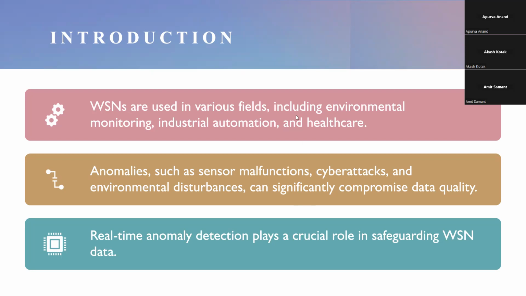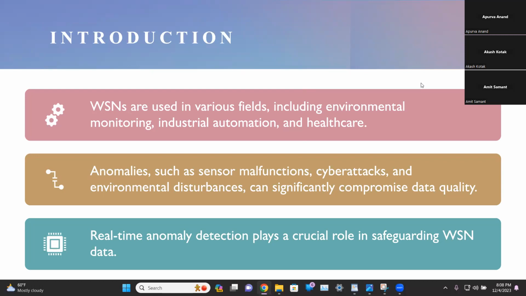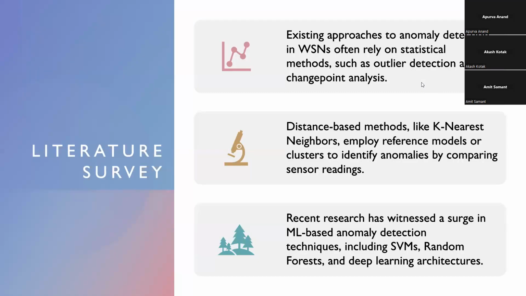Anomalies such as sensor malfunctions, cyber attacks, and environmental disturbances can significantly compromise data quality and lead to erroneous conclusions. Real-time anomaly detection plays a crucial role in safeguarding WSN data. This paper represents our research project on developing and evaluating ML-based techniques for real-time anomaly detection in WSNs.